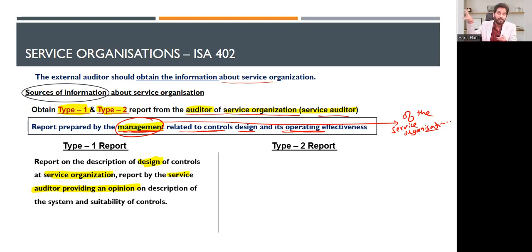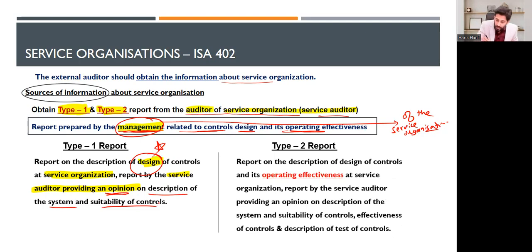The service organization is preparing the report about their controls, and their auditor, called the service auditor, will be giving the opinion on the controls, and you will be obtaining the report from their auditors. That is the service auditors, right? That is the design. Focus on the word design. And the auditor is providing an opinion on the description of the system and suitability of controls.